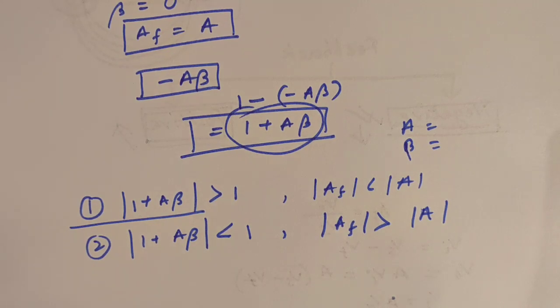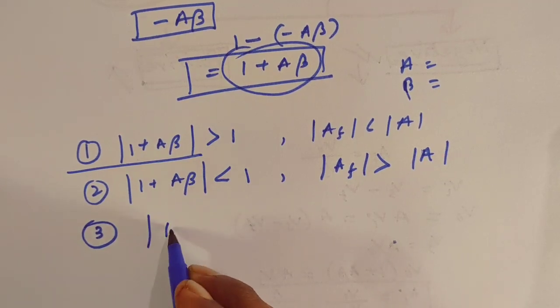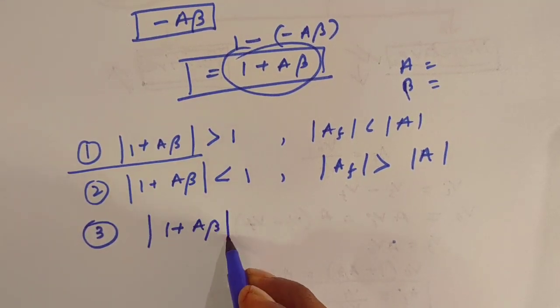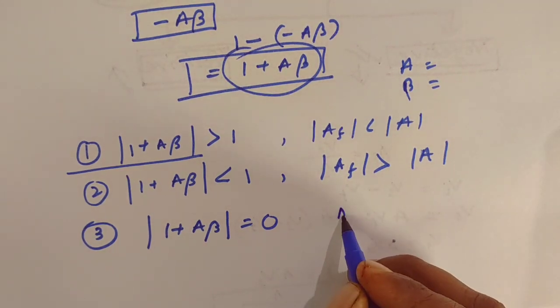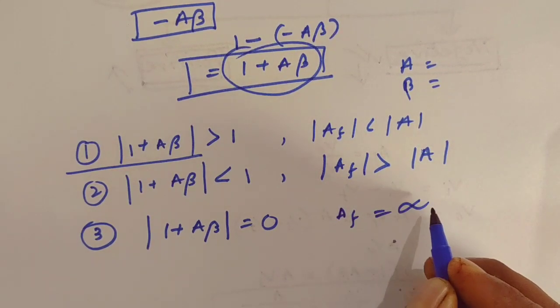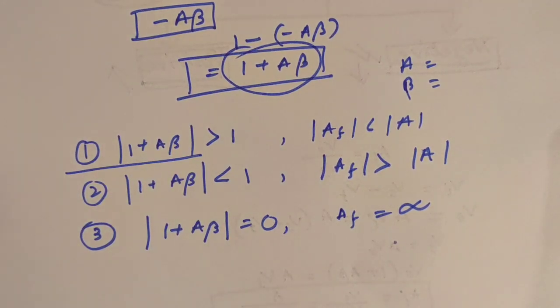Another important aspect, the third criterion, is when 1 plus A beta equals 0. What does it signify? From the equation you can find AF equals infinity.